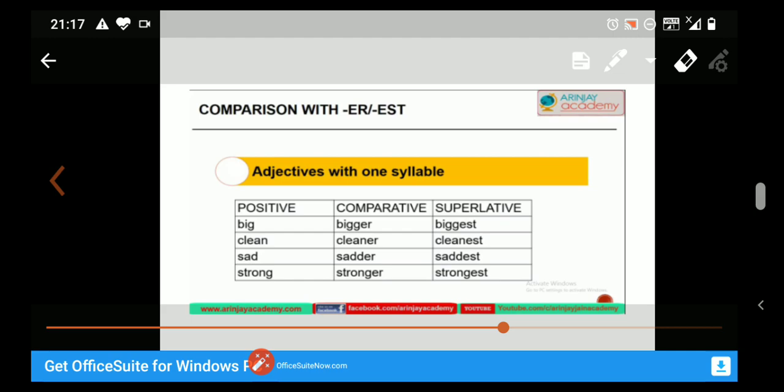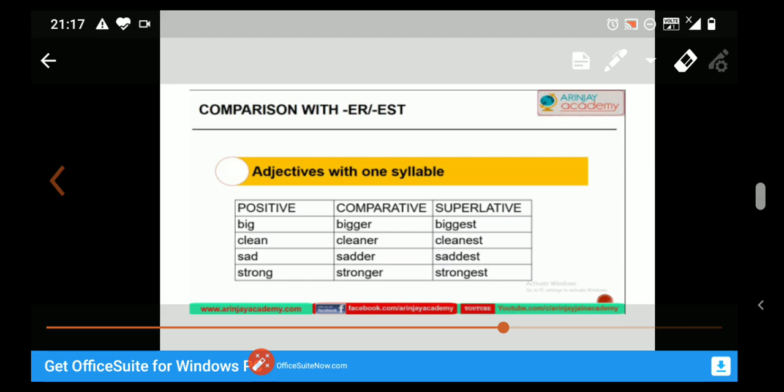Adjectives with one syllable. Now see students, let's read. Big, clean, sad, strong have one syllable. These adjectives like big, clean, sad, strong have one syllable. What does it mean? Do you know, students, what syllables are? You should understand what syllables are, because we use the word a number of times in the videos on the comparison of adjectives. So first of all, let us discuss what syllables are.